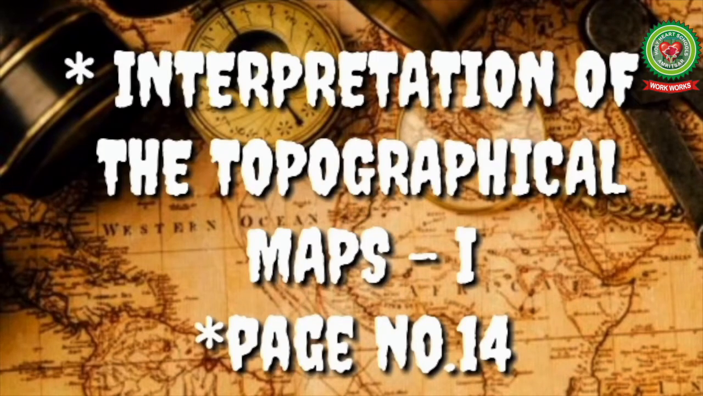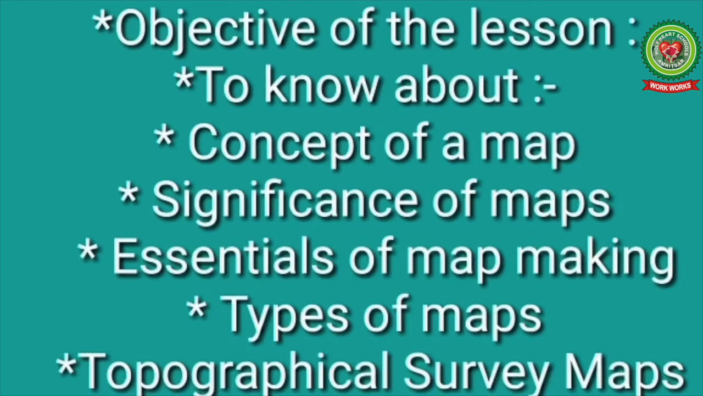The topic that I am going to take today is interpretation of the topographical maps part 1, given on page number 14 of your geography textbook, with the following objectives: to know about the concept of a map, significance of maps, essentials of map making, types of map, topographical survey map.